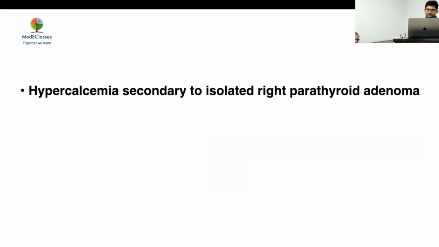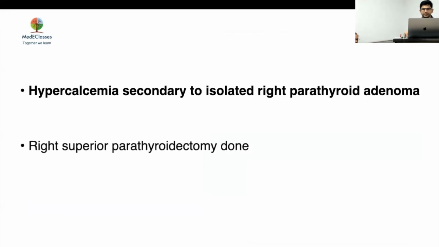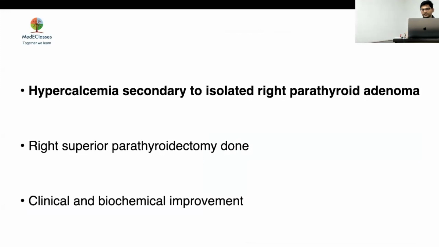So the final diagnosis was hypercalcemia secondary to an isolated right parathyroid adenoma. A right superior parathyroidectomy was done, as opposed to the previous case where a complete parathyroidectomy was done. This was an isolated parathyroid removal, and following this there was clinical and biochemical improvement.